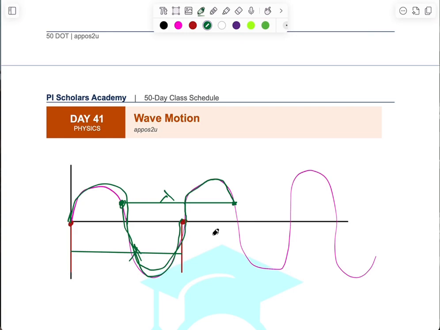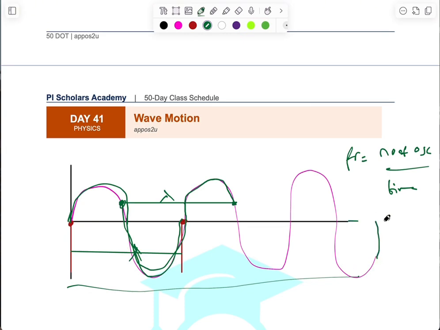And we have frequency, which is the number of complete oscillations that you have in a second. Number of complete oscillations that you have in what? In a second. So that is what frequency is. That is why frequency is always given as number of oscillations divided by time taken. So if you know the time it took, let's see how many oscillations we can count here.